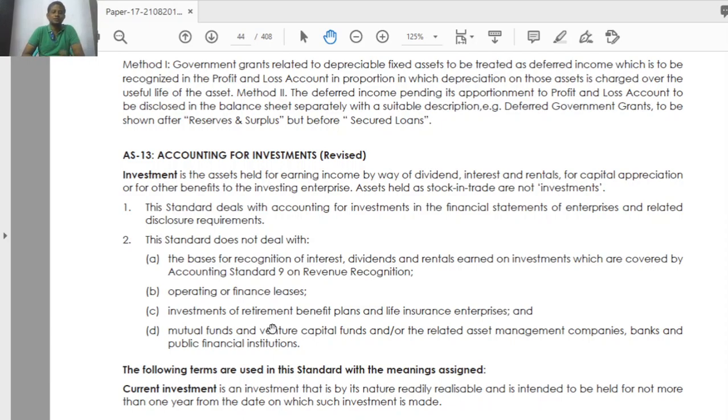If we invested anything in these plans, then AS 13 is not applicable. And also life insurance enterprises, companies. And also the fourth point, mutual fund and venture capital fund and the related asset management companies, bank and public financial institution. For all these institutions, AS 13 is not applicable.